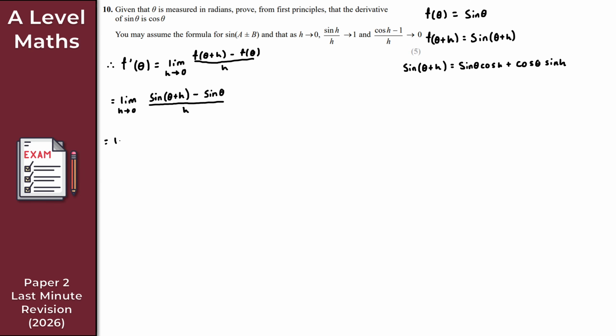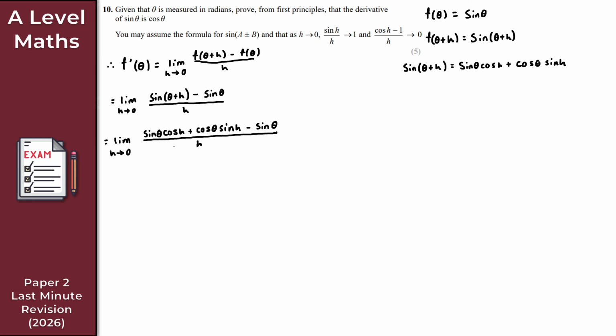So this then is the limit as h tends to 0 of this here. So that is sine theta cos h plus then cos theta sine h. Okay, don't forget as well the minus sine theta here. Very easy to forget that. So minus sine theta, like so. And again, this is all over h. That was a pretty good straight line for freehand.